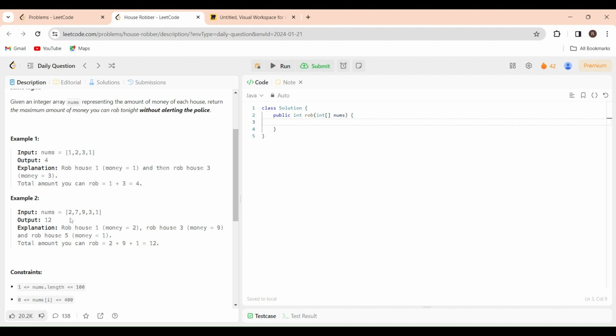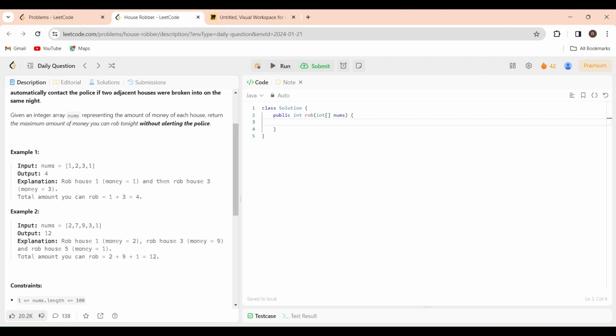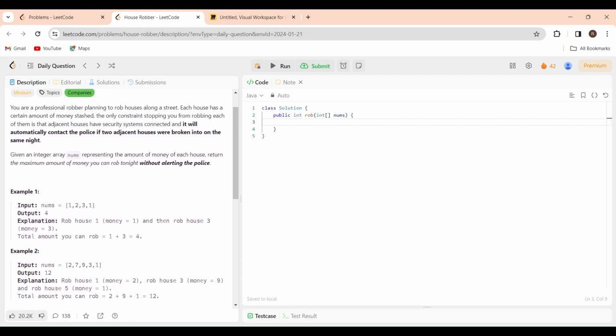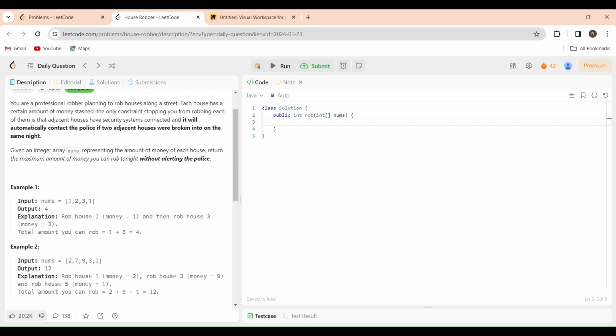So in what pattern do we need to rob? The first house should be robbed, the third house should be robbed, and the fifth house should be robbed. This is the pattern to get the maximum profit here. So there are patterns in this problem, right? And another observation is we have to get the maximum amount of money.